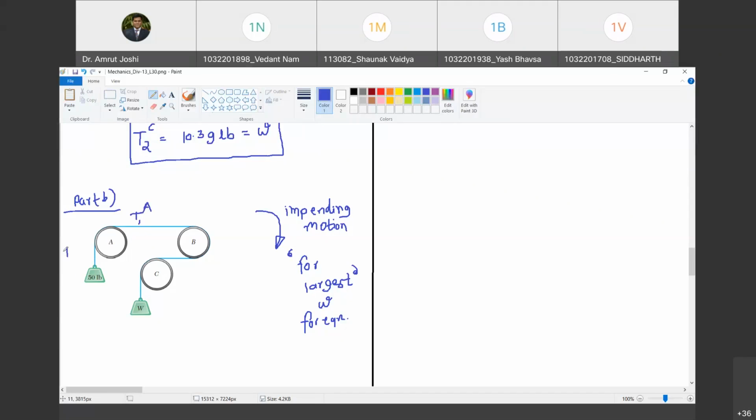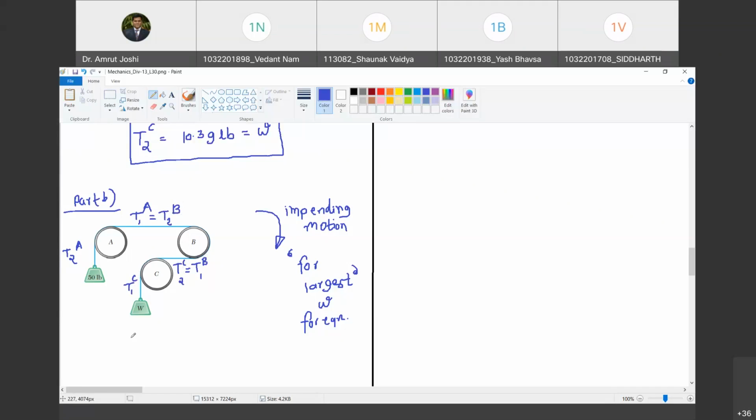And this is going to be T2A, which is also equal to T2B. And this is going to be equal to T1B for the given impending motion direction. This is also equal to T2C, and this is equal to T1C.